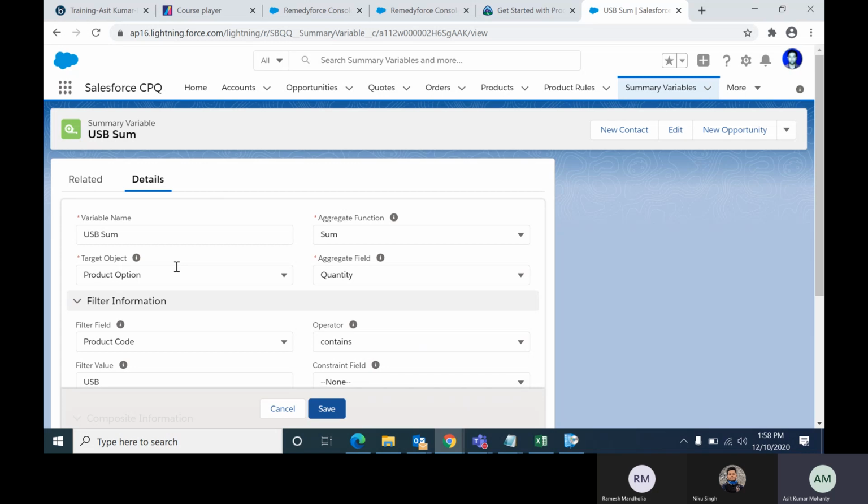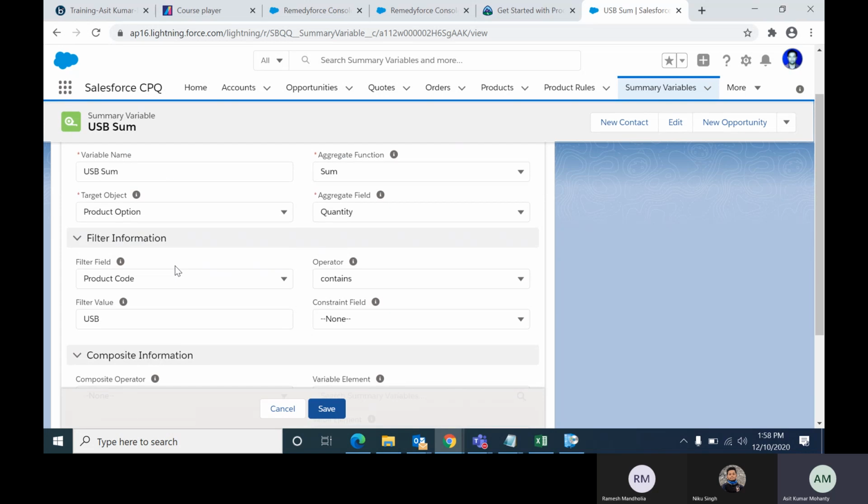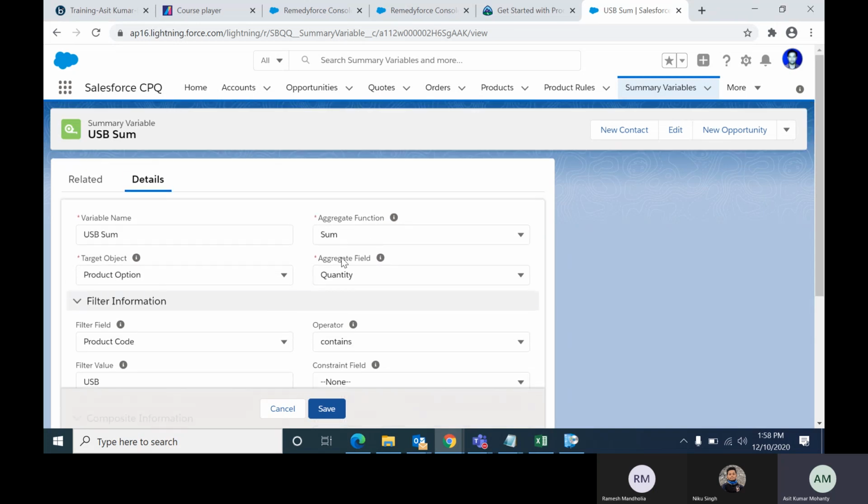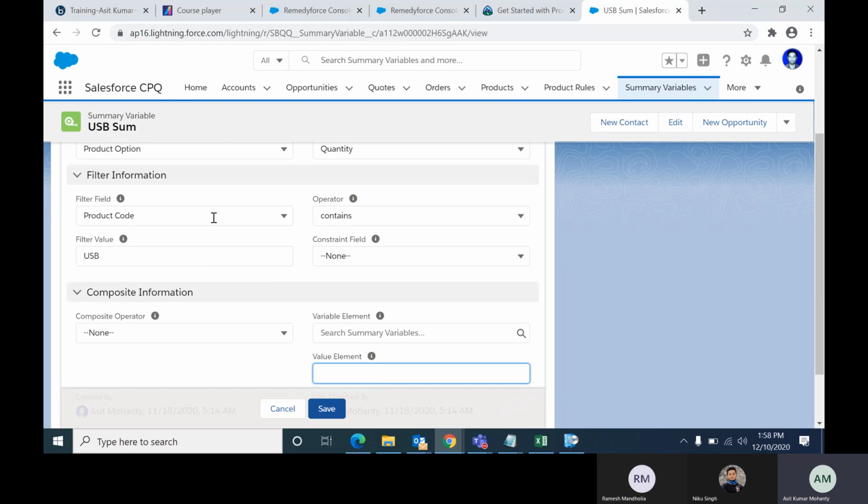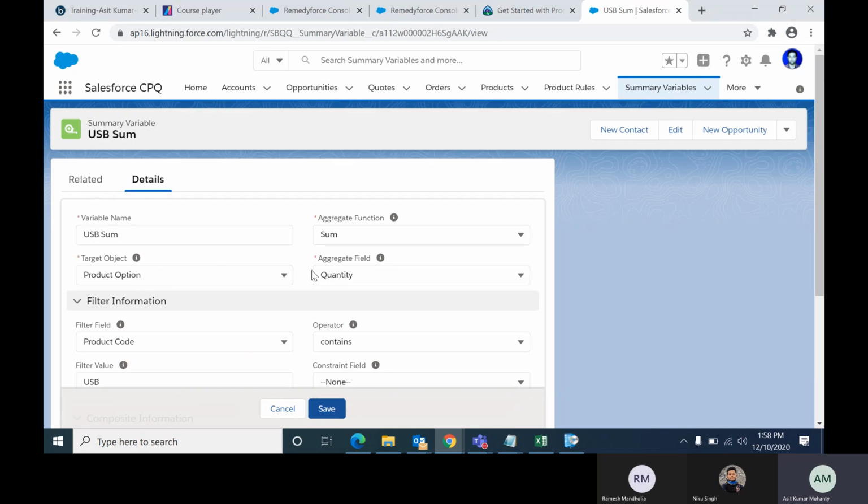In product option, which products do I need to sum up? I will filter those products. So here with product code, I am selecting the operator contains. Whatever product has the name USB, whether at the starting, at the end or in the middle, wherever USB is present, whatever products with USB in the name are added in that product configuration or into that bundle, I will add the quantity of those. So product code contains USB, sum the quantity. Aggregate field is quantity.